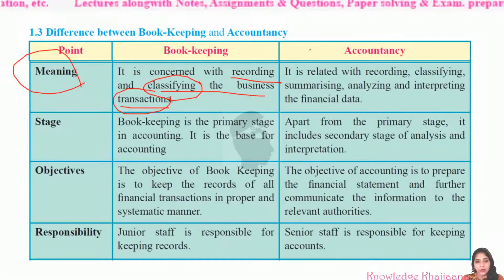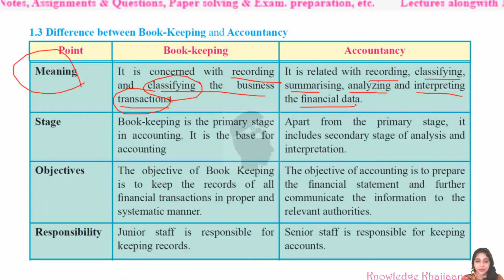And what is meant by accounting then? It is related with recording, classifying, summarizing, analyzing and interpreting the financial data. Accountancy includes all the work done by bookkeeping and some extra, additional work. Recording and classifying is done in the bookkeeping work itself. Apart from recording and classifying, summarizing, analyzing and interpreting the financial data is done in accountancy. What is meant by summarizing then?